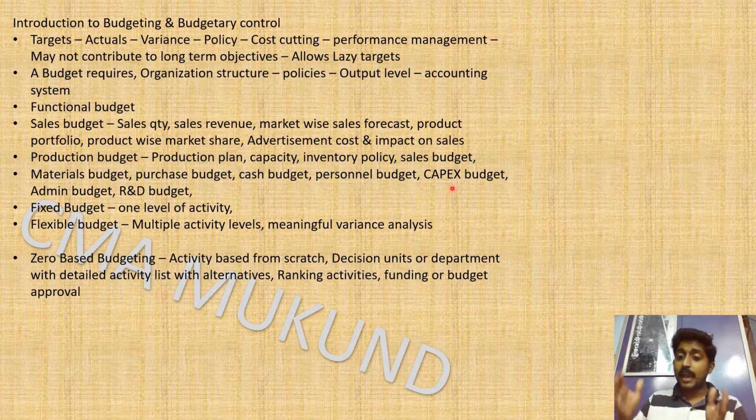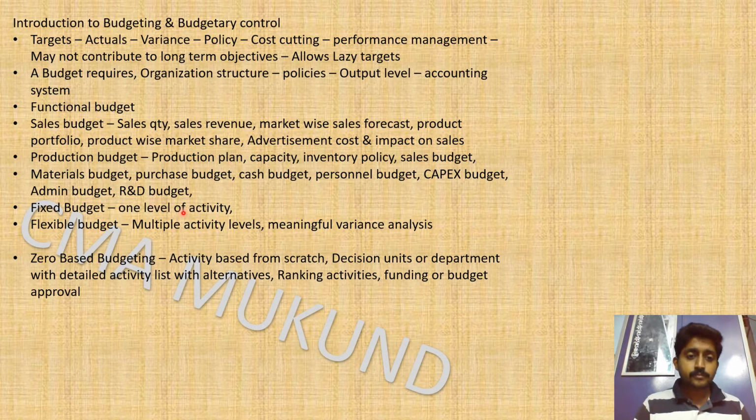Personnel budget, the HR department will maintain that. Capital expenditure is the capex budget, then the admin budget, and the research and development budget. Research and development has to keep taking place. Nowadays, if you are using a product for one or two months, a competitor will come and release a new product, and our taste will change to that. And what happens to the company that gave you the earlier product? They have to keep doing research and development. Whatever specialities our competitors have given, they have to innovate on that. So the R&D budget can sometimes be almost 30 to 40% of the whole budget for a company.